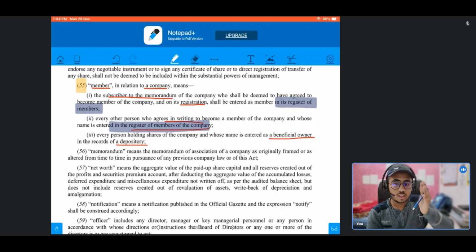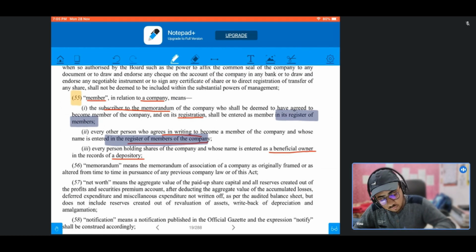So that depository has a list of the records of the persons who have bought the shares from the share market. So all those persons' names are in the records of the depository, showing that these persons have bought the shares. So whosoever has bought the shares from the share market becomes the member of the company when his name is entered as a beneficial owner in the records of a depository. So by these three cases we may become a member of a company.